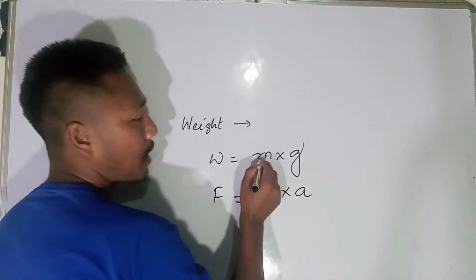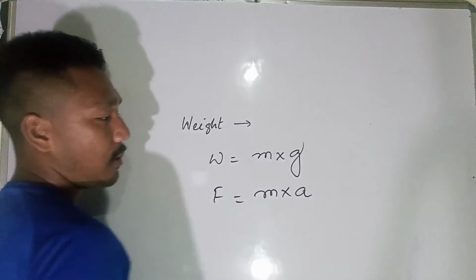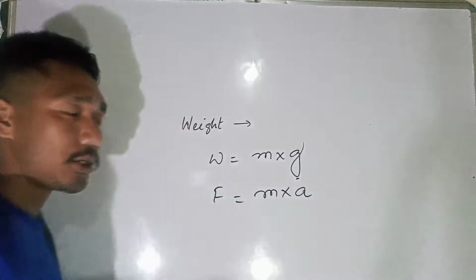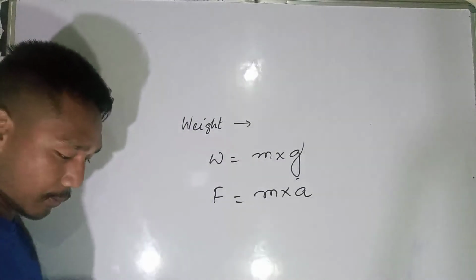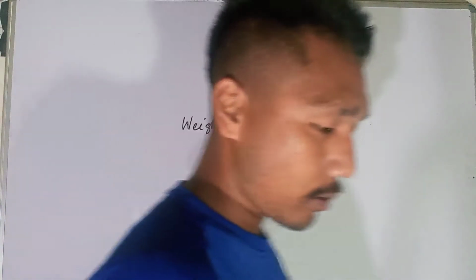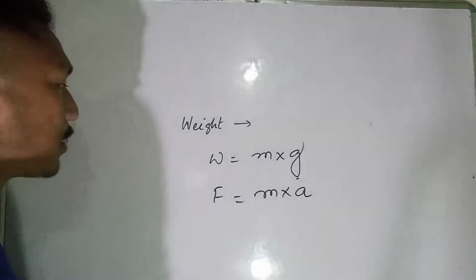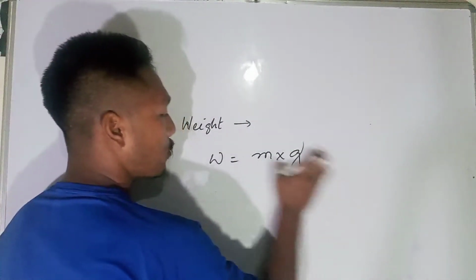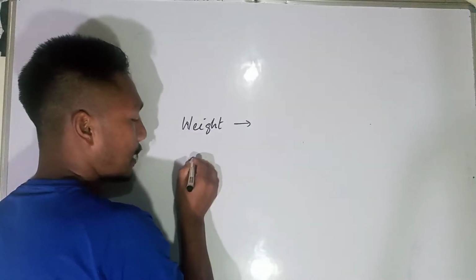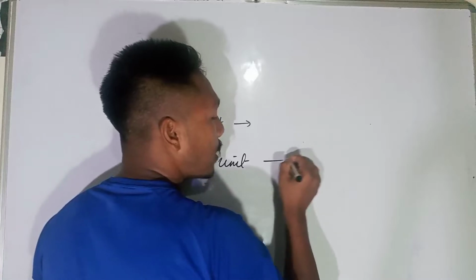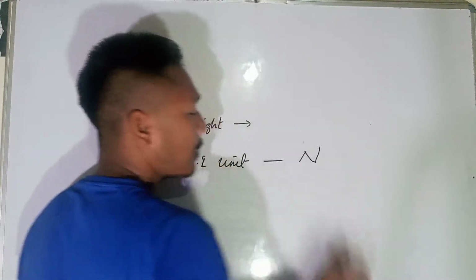Now our weight is mass into acceleration due to gravity, because this acceleration is produced by gravity. So that is what we call weight. The SI unit of weight is the Newton, denoted by the capital N.